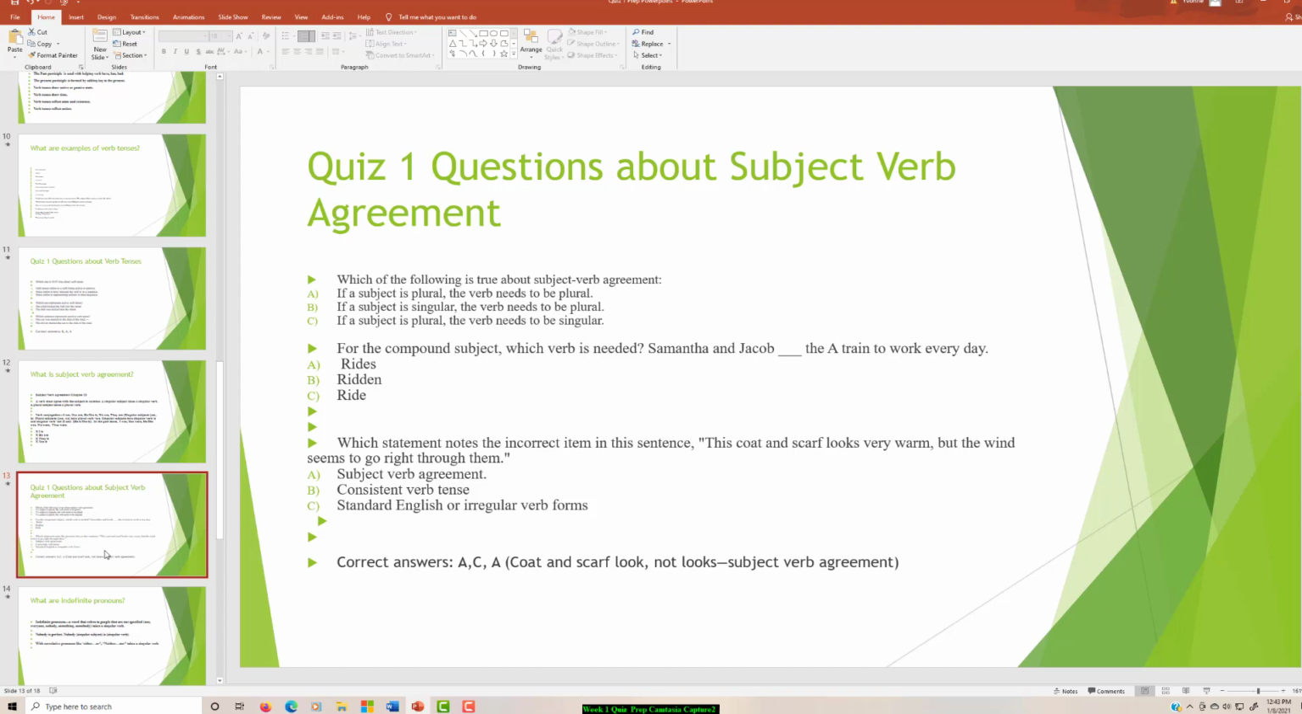Which statement notes the incorrect item in the sentence? The coat and scarf looks very warm, but the wind seems to go right through them. And so this coat and scarf is a plural subject, and therefore it takes a plural verb. And so therefore, the coat and scarf look very warm. It's not the coat and scarf looks very warm. So therefore, the mistake is subject-verb agreement. And so the subject-verb agreement is the incorrect item in this sentence.